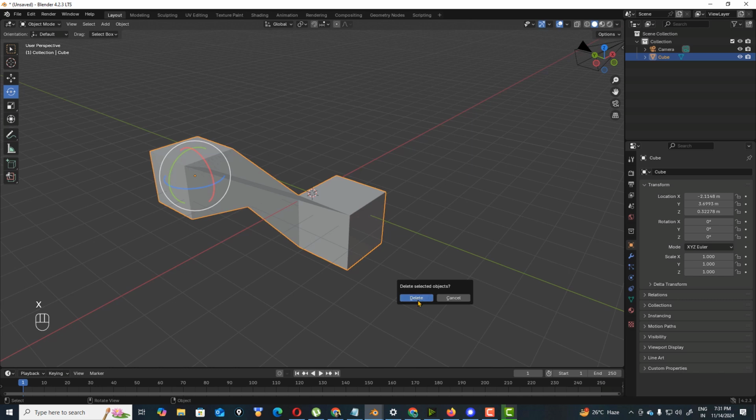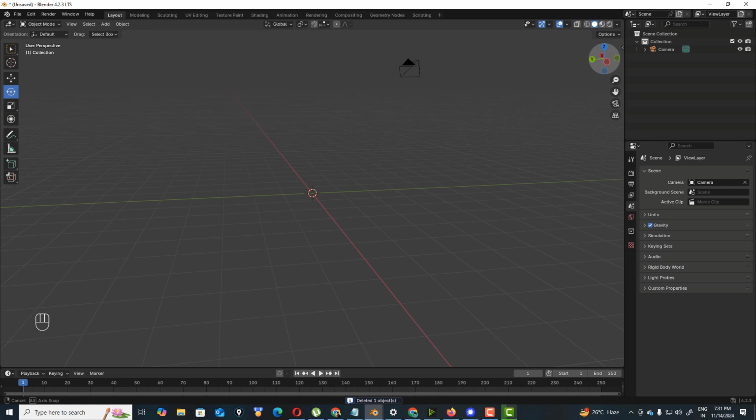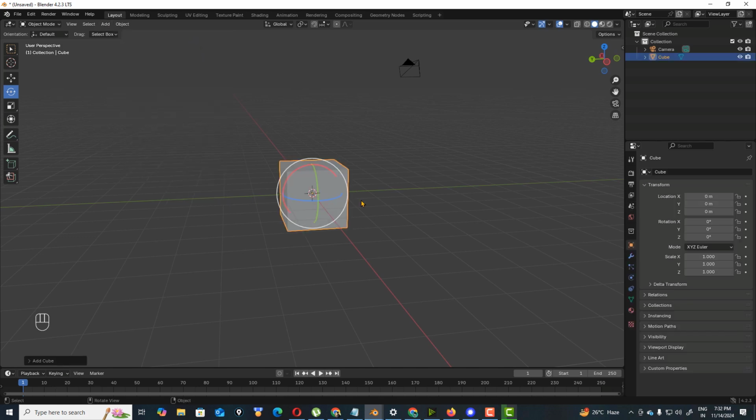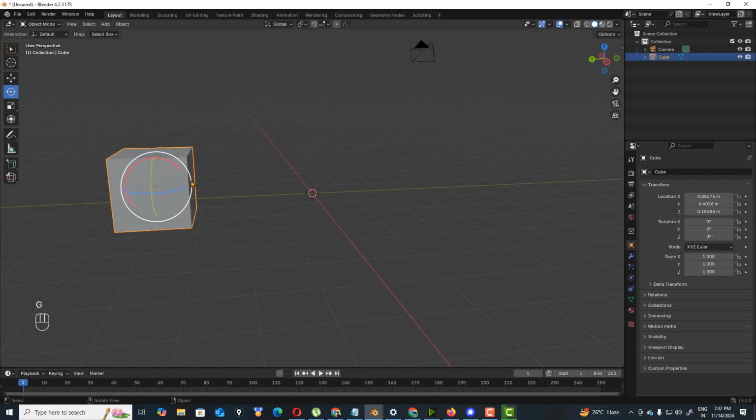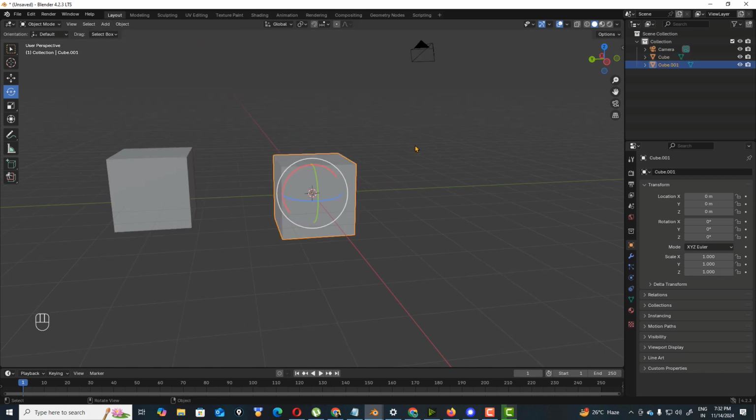In this lesson, we are going to understand the concept. So, add this cube here, grab this, and we need another cube, and go to the cube here.